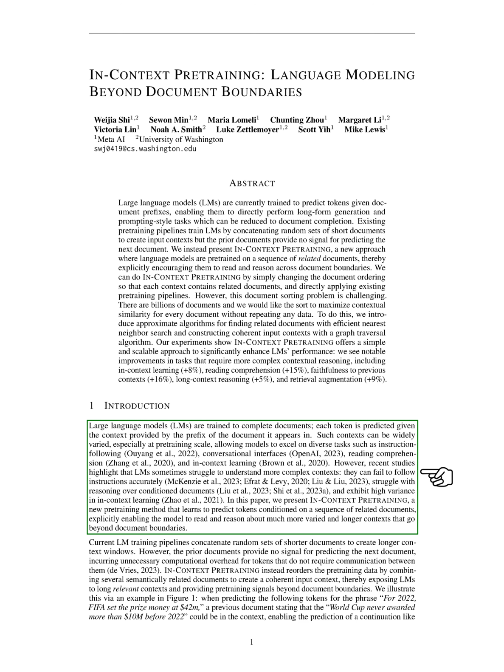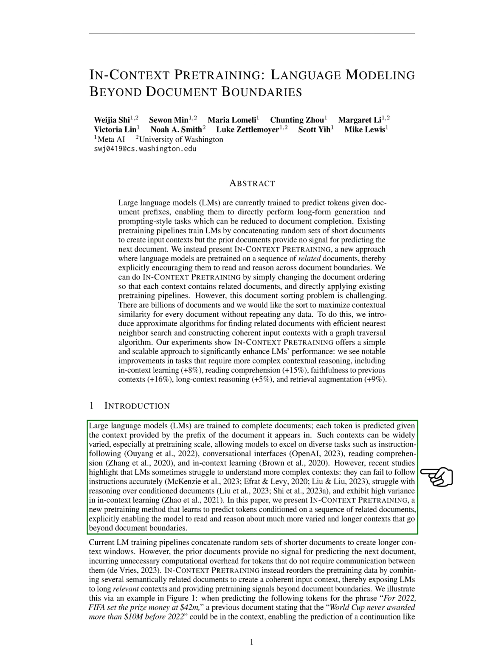Traditionally, language models are trained to predict the next word in a document based on the words that have come before it. This approach can be quite effective for a wide range of tasks, such as following instructions, engaging in conversation, and understanding written text. However, it can also struggle with more complex tasks, such as reasoning about information spread across multiple documents.